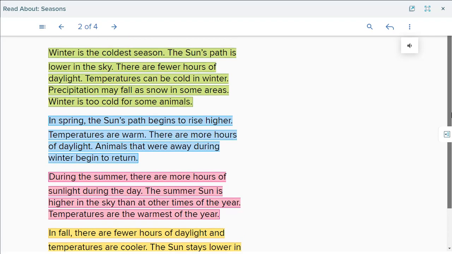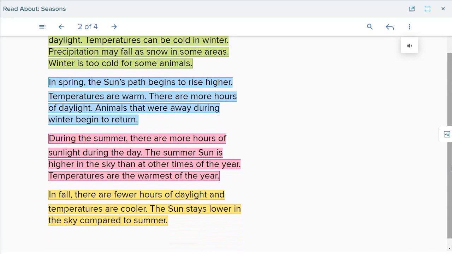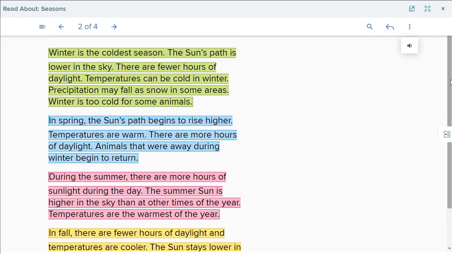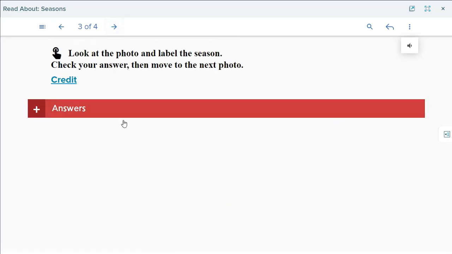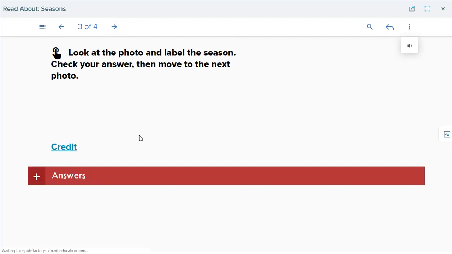So again we have winter, spring, summer and autumn or fall. In this page they give you the properties of each one of them. Okay, now look at the photo and label the season. Check your answer, then move to the next. Let's see the photos. Okay, let's wait a little. Okay, it's loading, so we're going to wait until it finishes loading.